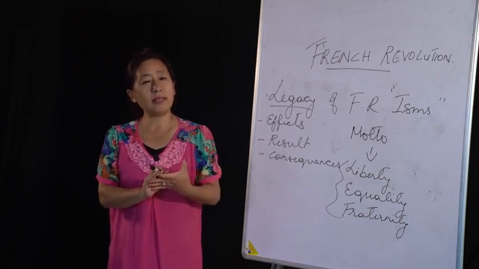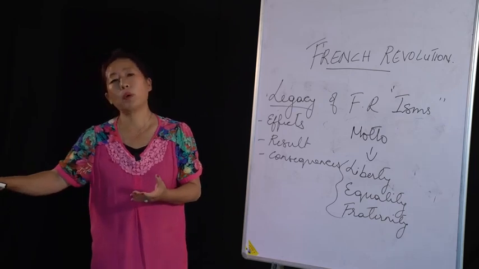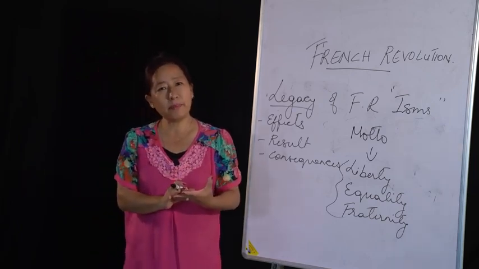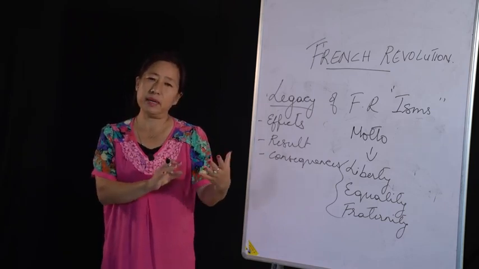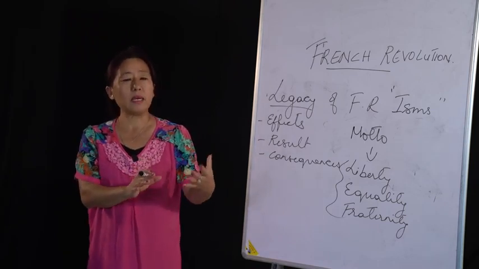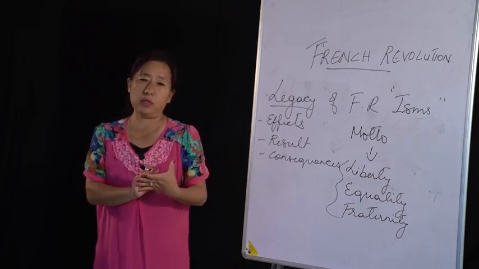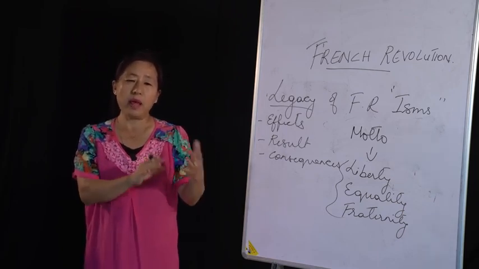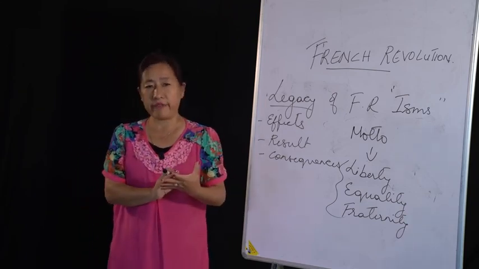Then liberalism means where everyone believes that we need to have certain freedom, because the word liberalism derives from the Latin word liber, which means free. So liberalism means every individual is supposed to have certain freedom.